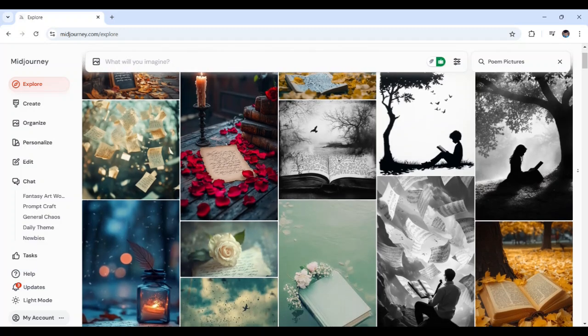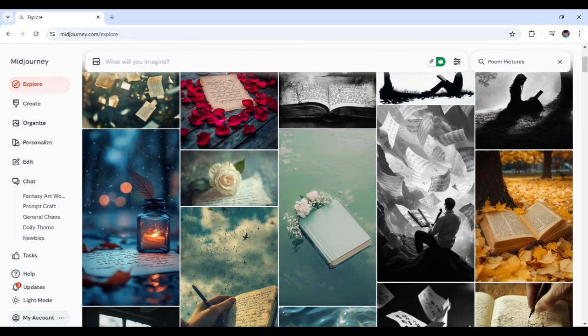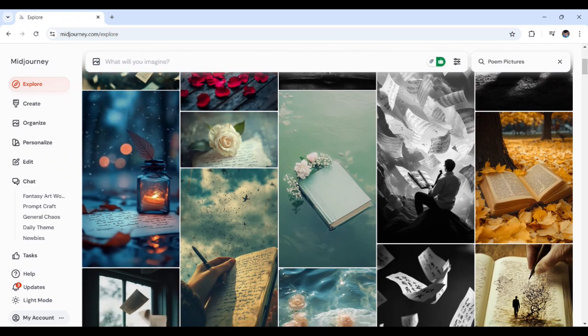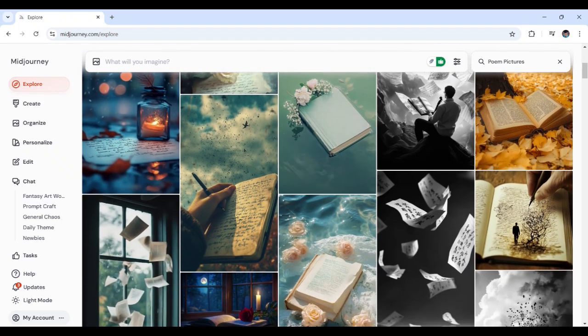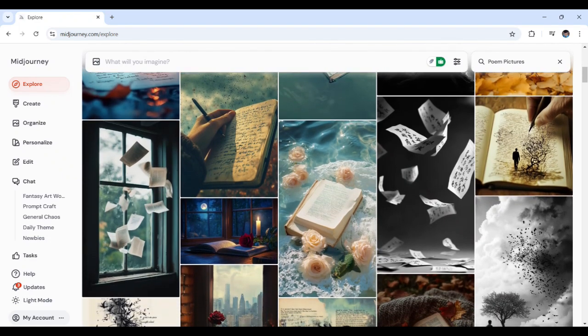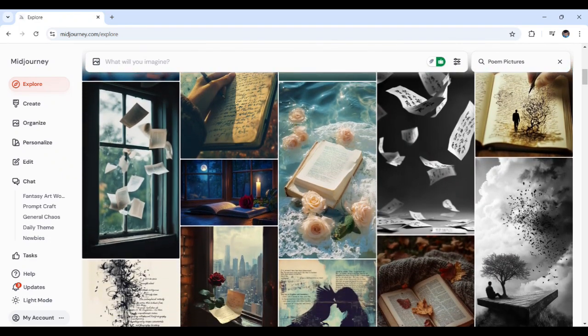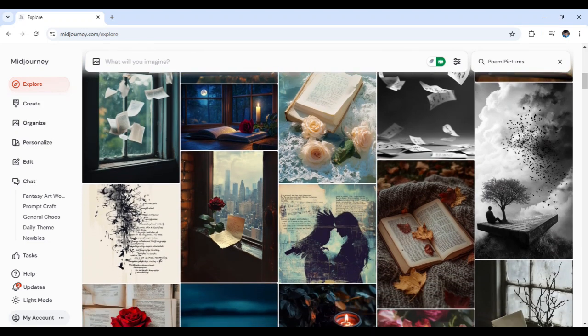Welcome back, everyone. Today we're taking poetry to the next level by turning vivid poetic words into equally stunning visuals using Midjourney. Whether you're a poet, an artist, or simply a creative thinker, this video will show you how to use Midjourney to make your poems leap off the page and into the visual world.